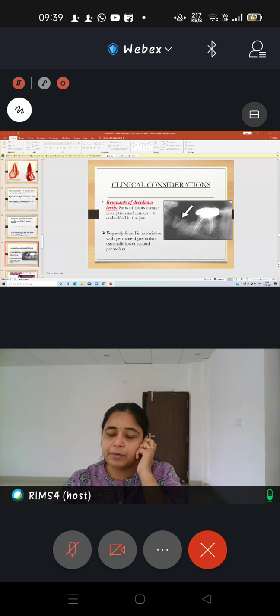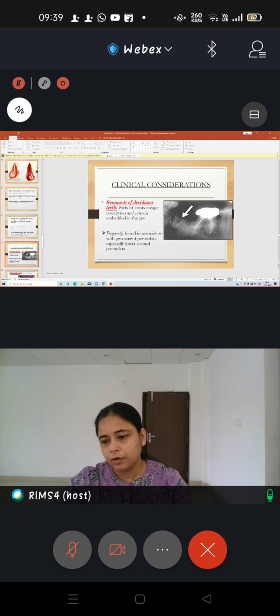Sometimes there can be some portions of the root which have remained inside the socket, right? Some portions of the deciduous tooth can remain inside the socket, and if you observe, such patients are going to complain of pain because such root portions are predisposed to different kinds of periapical infections and pathologies. So that is why this kind of condition is usually symptomatic. The person will come to you and say that there is pain in this segment.